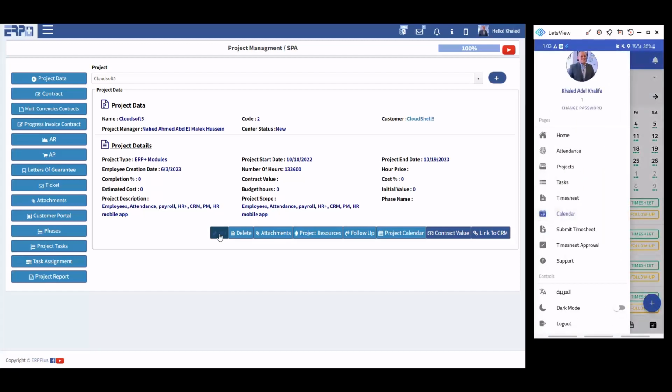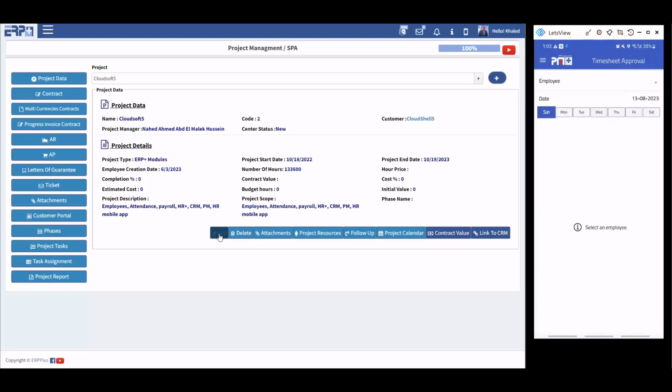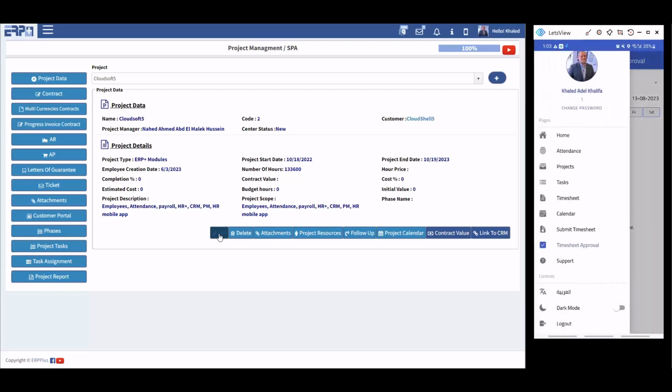And then you can, as a manager, check timesheet approval to check the timesheets of your subordinates. So if they submit a timesheet, you will find it here just to approve directly.